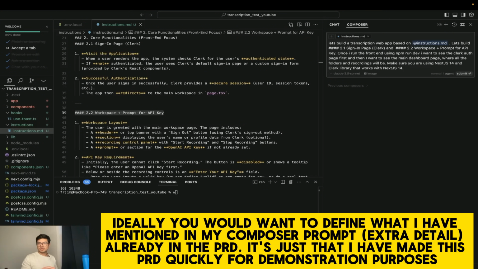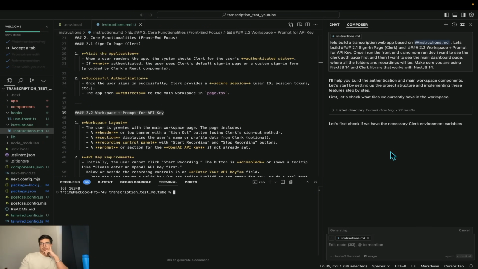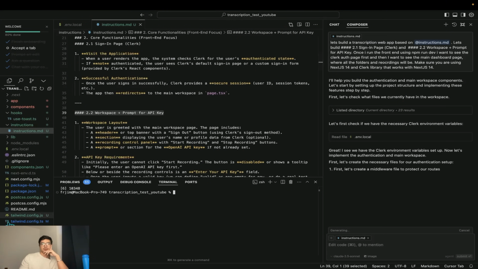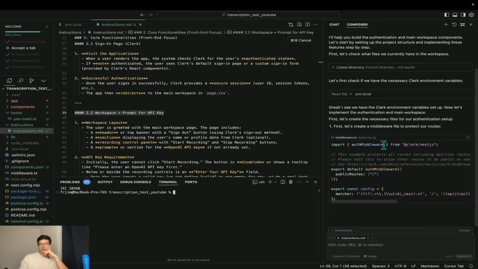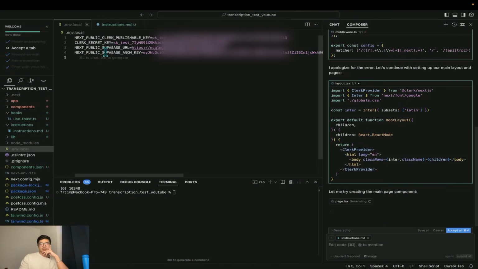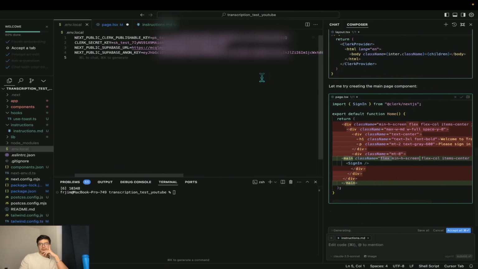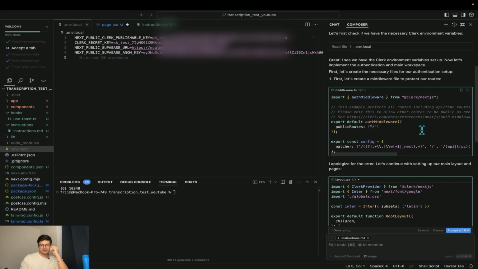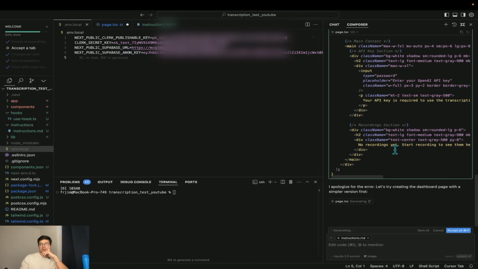Cool, I think that should be good enough. So let's hit submit. It first checks what I have in the workspace. In the current directory, we have 23 files or folders. We're going to read the local environment file, and we can see that we have the Clerk keys already. Clerk is the provider we're going to use for the sign-in page to do authentication. Supabase we're not going to use now because of time limitations.